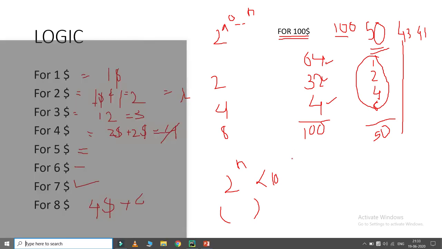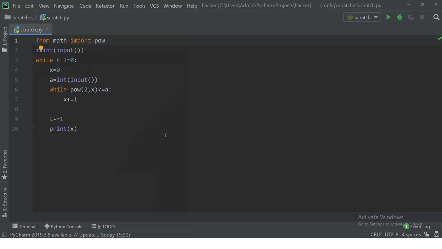Okay, so we'll move to the code. What we did here is we imported math, as we are going to use power. So we did from math import power. We took the number of test cases in t. We used a while loop.